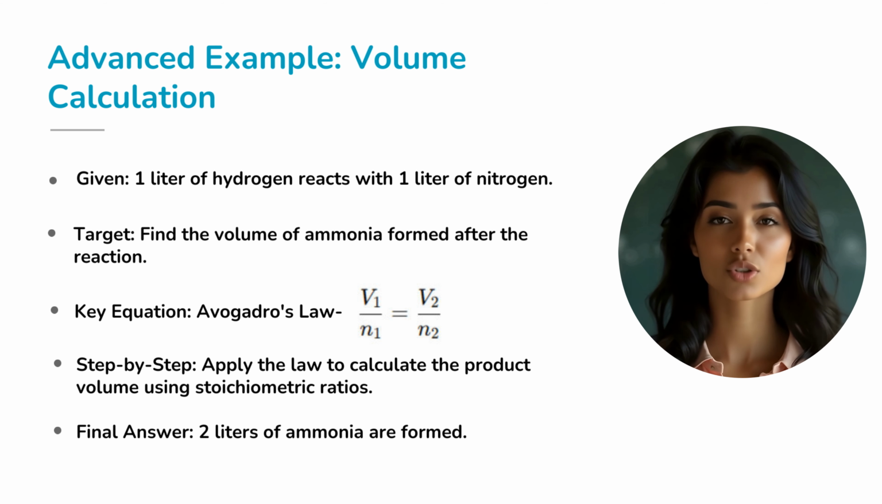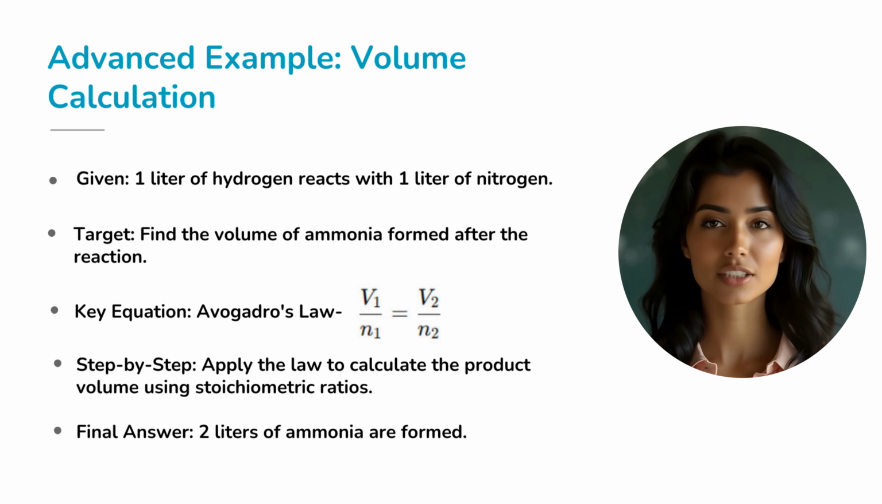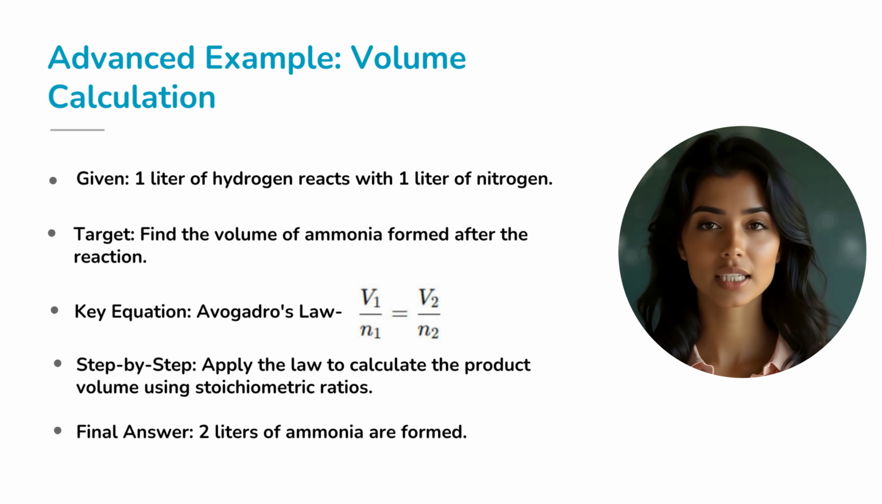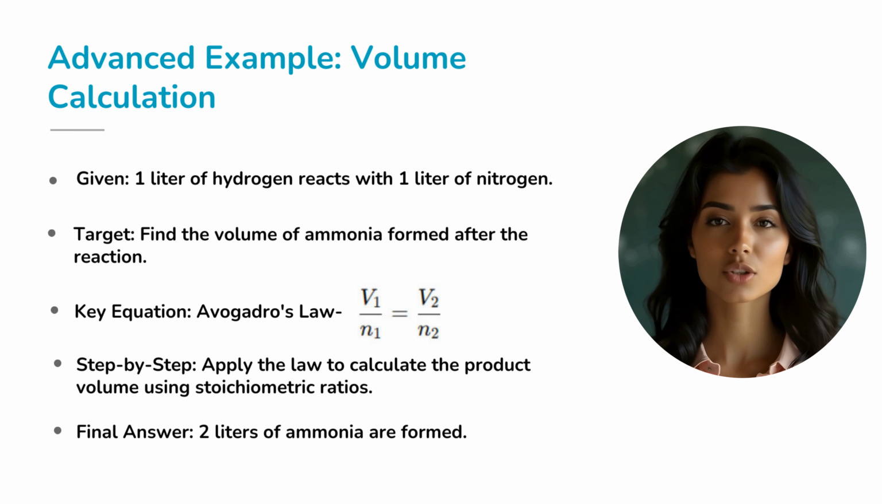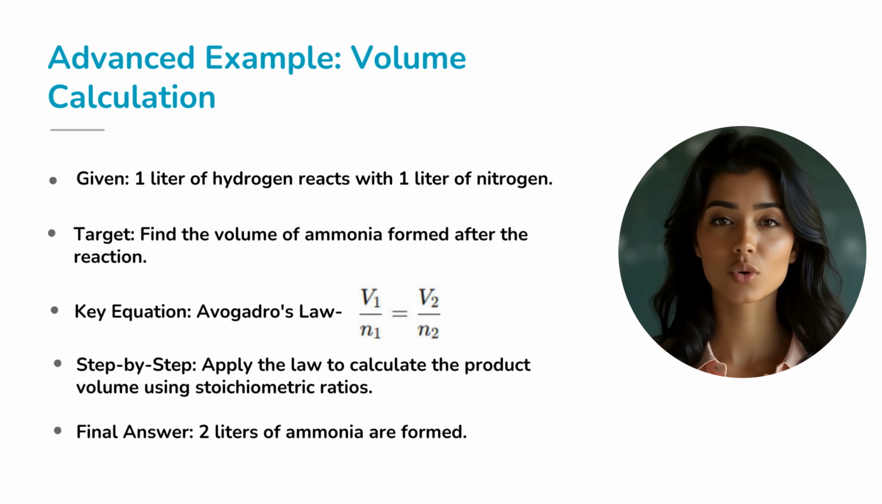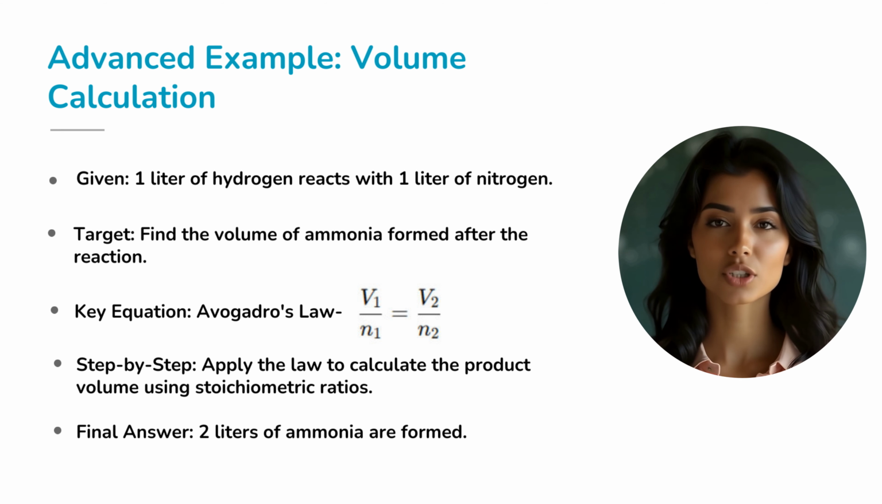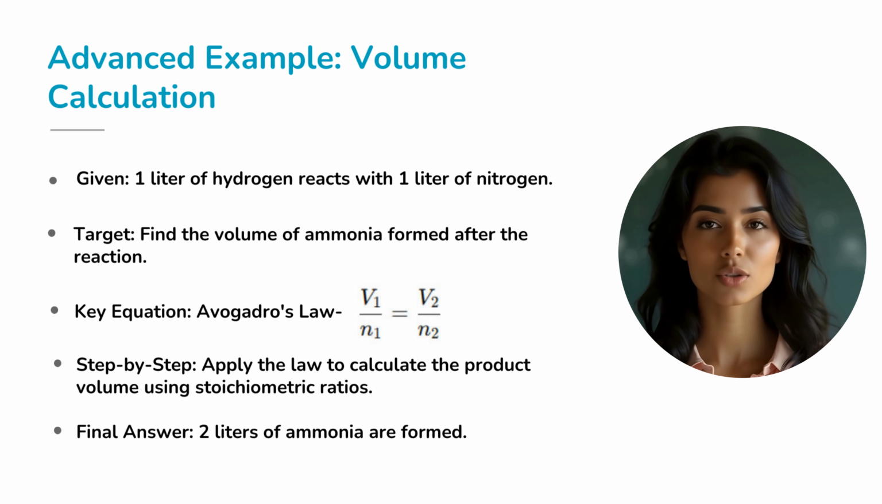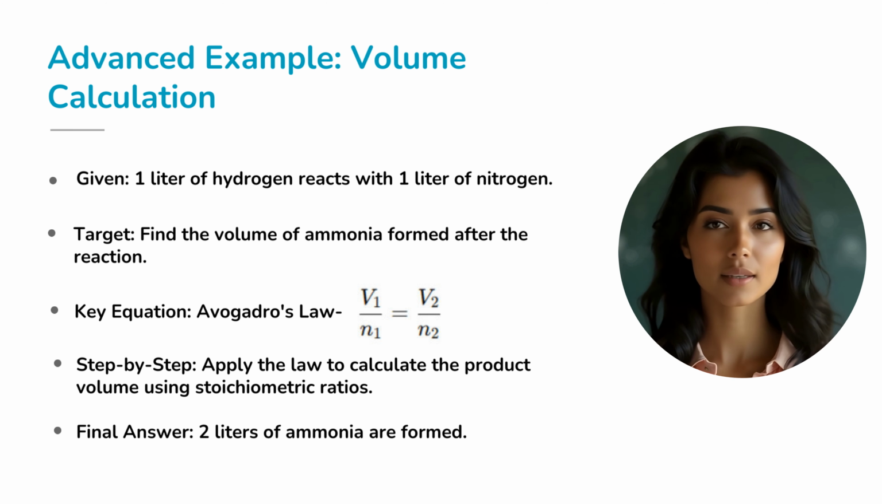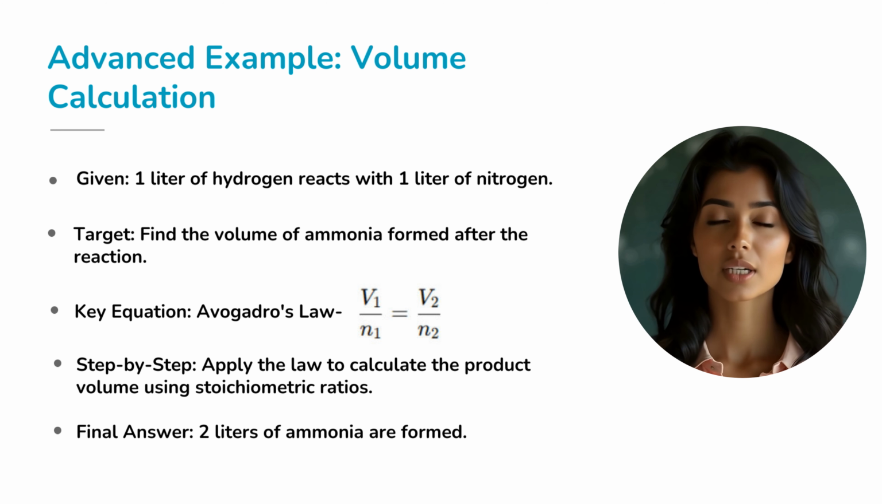Since 1 liter of nitrogen reacts with 3 liters of hydrogen to form ammonia, we can directly apply this volume relationship. Using Avogadro's law, you can calculate that 1 liter of nitrogen will react with 3 liters of hydrogen to form exactly 2 liters of ammonia. It's all about understanding that the volume ratio of the reacting gases stays consistent as long as the temperature and pressure are the same. This is why Avogadro's law is so important when we perform chemical reactions in the lab. It helps us predict the amount of product we'll get based on the gases we start with.